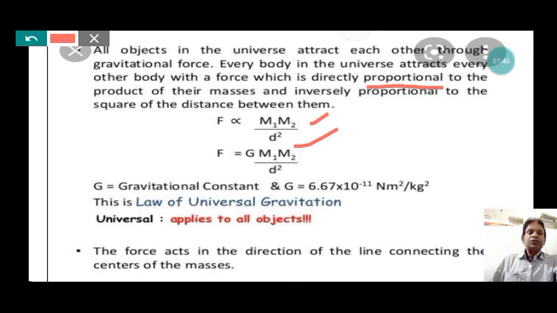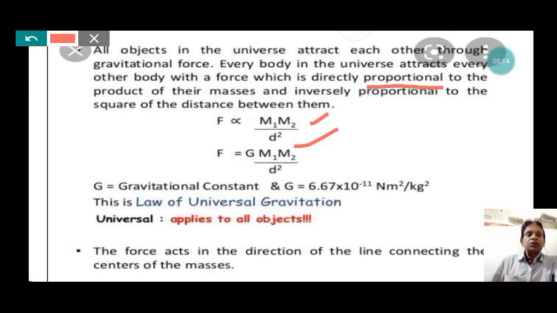Here, F is equal to G m1 m2 by r square. G is the constant of proportionality, which is known as the gravitational constant, and the value of G is 6.67 into 10 to the power minus 11 Newton meter square per kg square. That is the gravitational constant for the universe. Anywhere, it is the constant. It was determined by Cavendish, which we will study next.